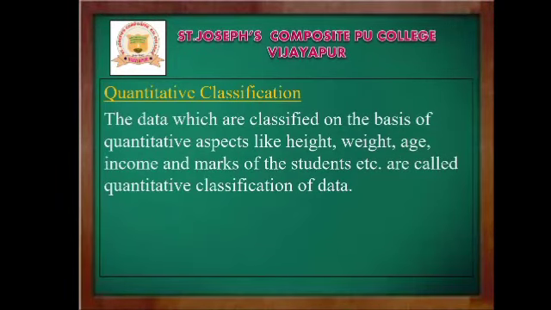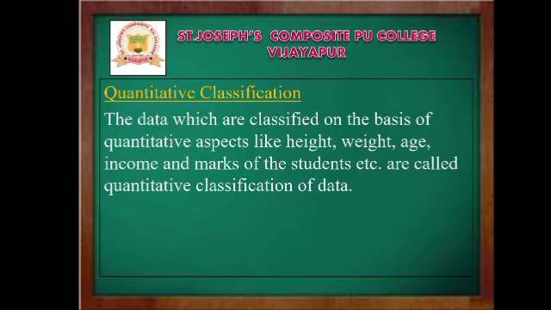Take for example the marks of students in a classroom, or the height of a person, or the age of students in different classes. So these are examples of quantitative classification of data. Okay students, so these are all the types of classification of data. Dear students, just revise everything once again.